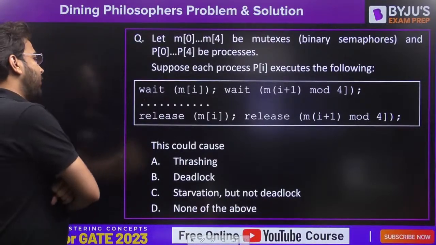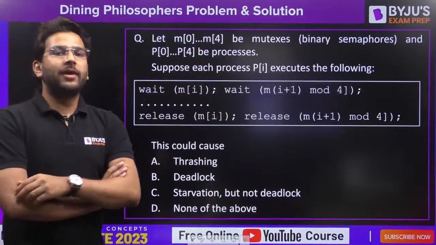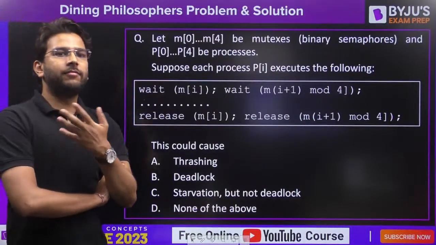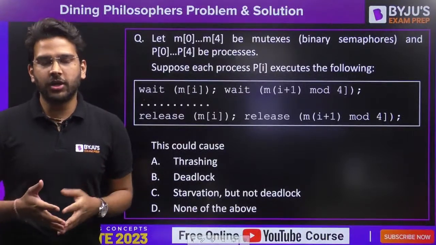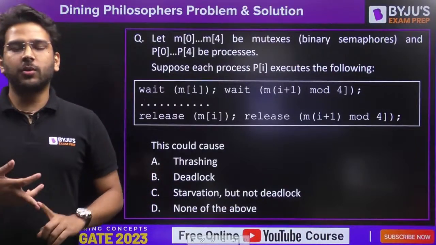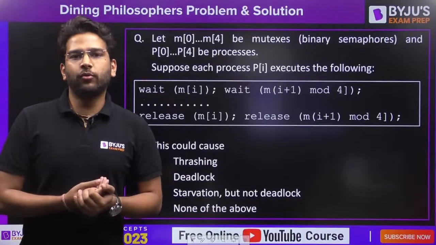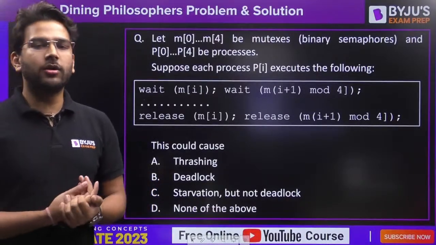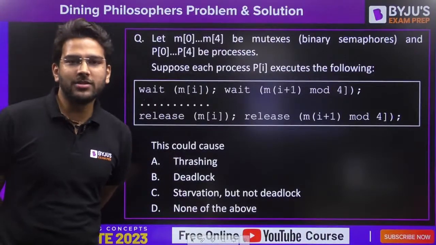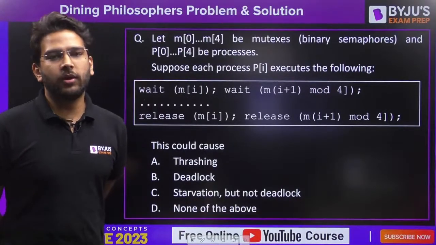So basically, by proposing these solutions for deadlock, the remedies for deadlock, we are trying to dissatisfy the condition of circular wait. That's what we are trying to do. Because there are 4 necessary conditions for deadlock: one is mutual exclusion, second one is no preemption, third one is hold and wait, fourth one is circular wait. So if you can dissatisfy any one of the 4 necessary conditions for deadlock, in that case there will be no deadlock. So by proposing those remedies, we are trying to dissatisfy circular wait here.